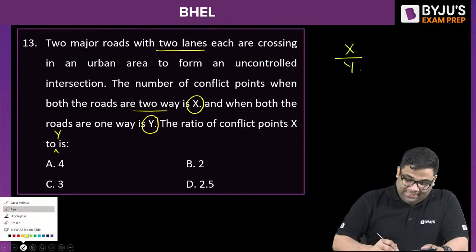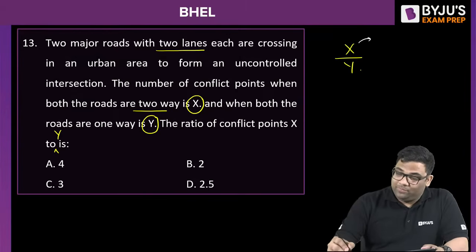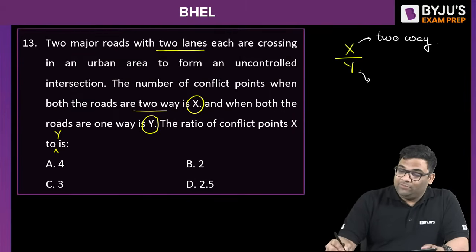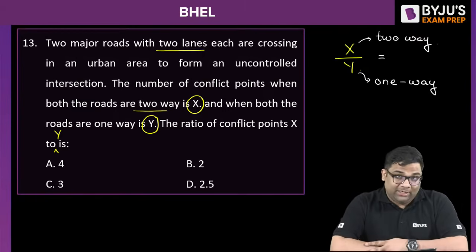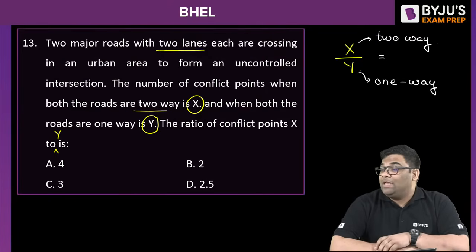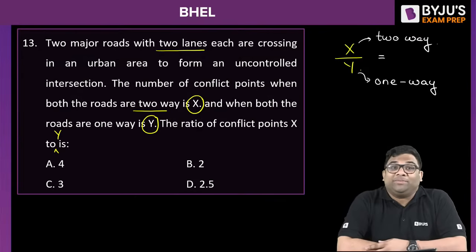X is when both the roads are two-way, and Y is when both the roads are one-way. So what is this ratio? That means you should know X and Y. So tell me the right answer to 13. I want to see it in the comment section.